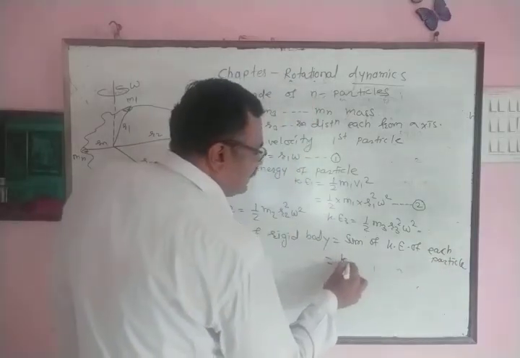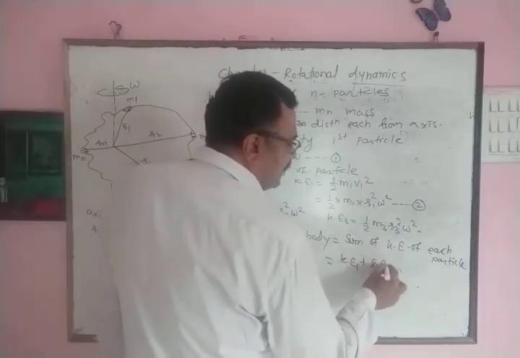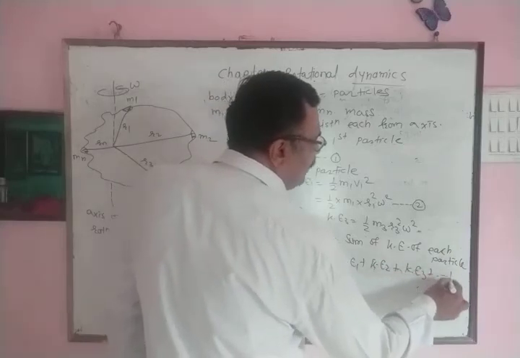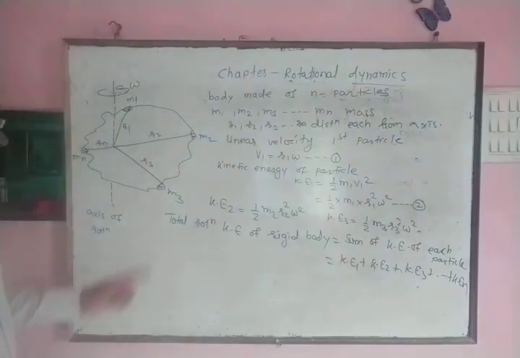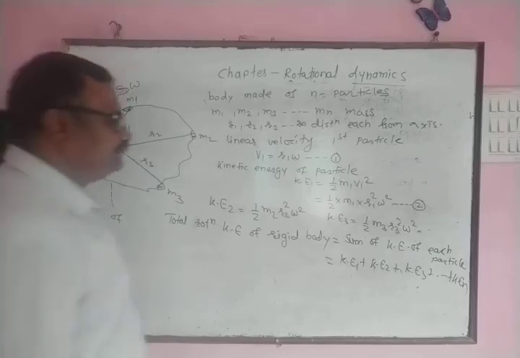Therefore, kinetic energy of first particle plus kinetic energy of second particle plus kinetic energy of third particle and so on up to kinetic energy of nth particle. This is formula to calculate total rotational kinetic energy.